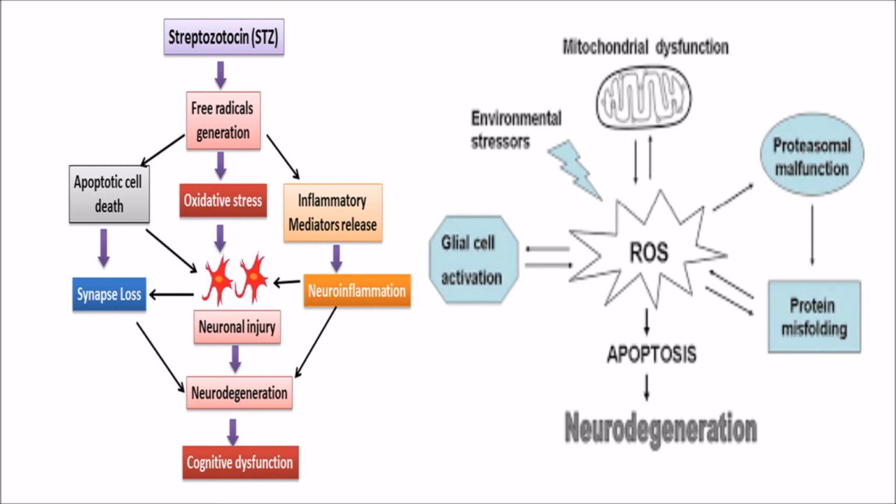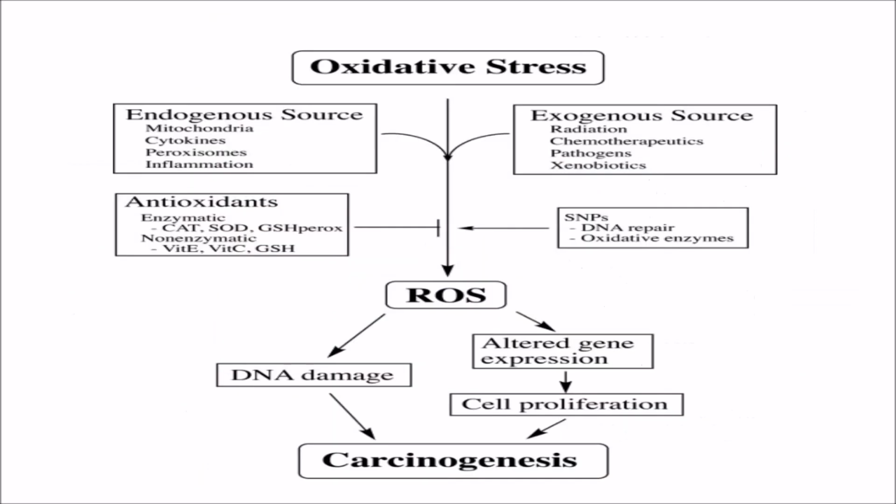Oxidative stress can cause neuroinflammation, synapse loss, glial cell activation, protein misfolding, thereby causing apoptosis, neurodegeneration, and all the neurodegenerative diseases. Oxidative stress also can cause DNA damage, DNA mutation, altered gene expression, and all these lead to carcinogenesis or cancer.